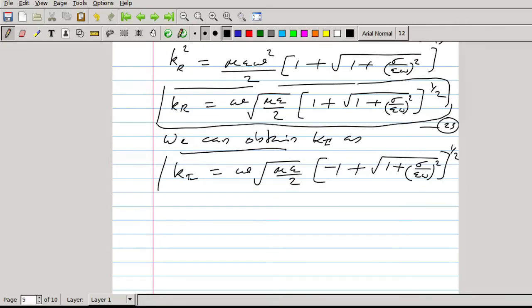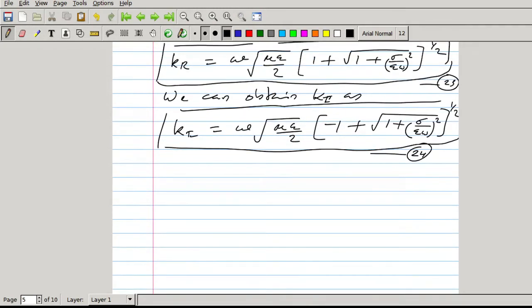So we obtain the imaginary part as this. This is equation number 24. So these are the real and imaginary parts.